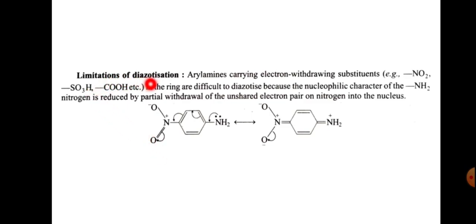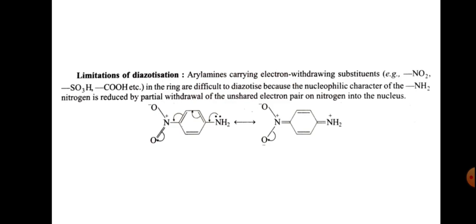And now, limitations of diazotization. Aryl amines carrying electron withdrawing substituents like NO2, SO3H, and CHO, etc., in the ring are difficult to diazotize, because the nucleophilic character of the NH2 nitrogen is reduced by partial withdrawal of the unshared electron pair on nitrogen into the nucleus.